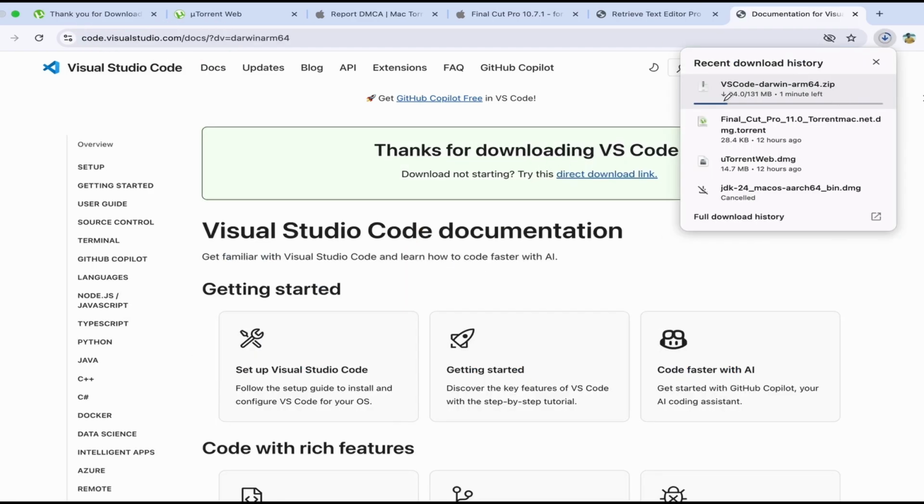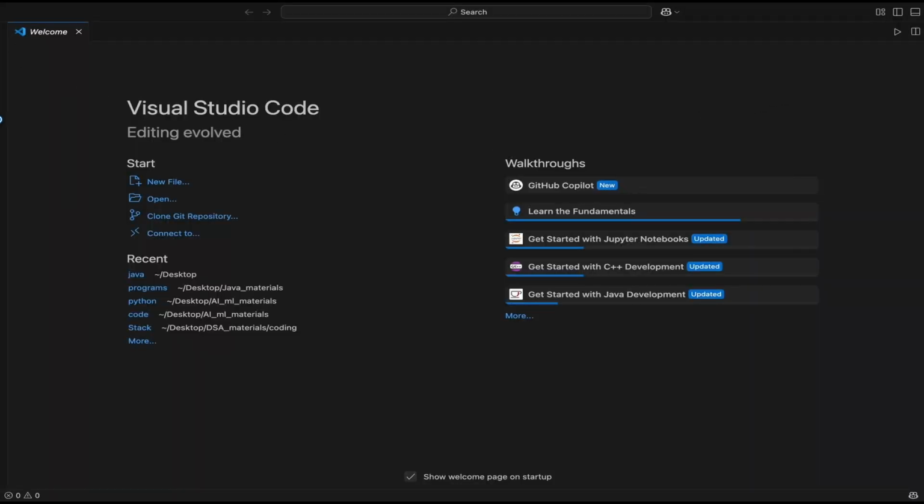As I am showing, my VS Code is running, as I have installed it, and after installing, you will see an interface like this in Visual Studio Code. So for today, you are done. Don't do anything with this VS Code or JDK.